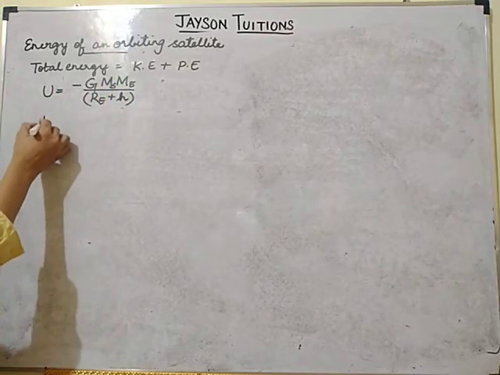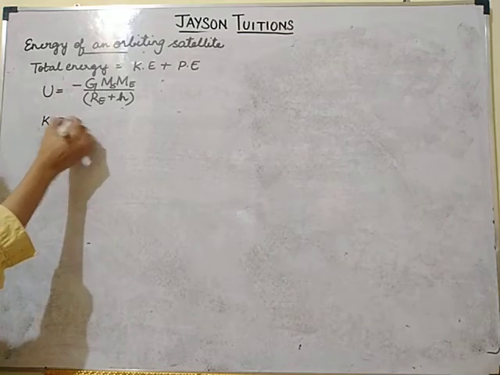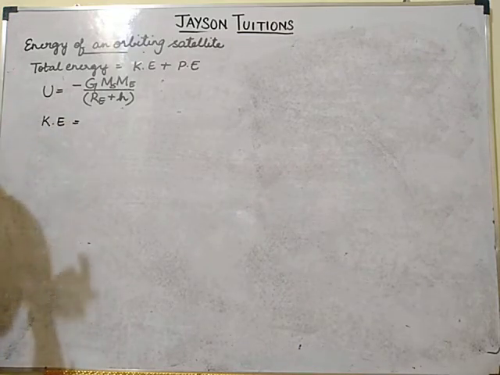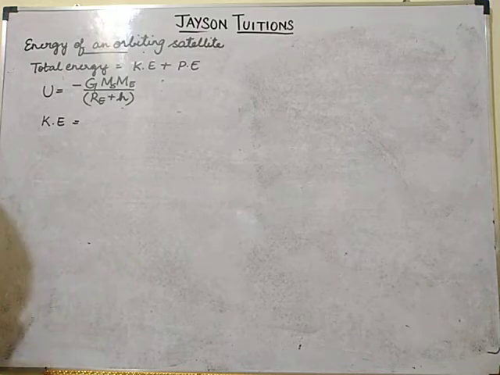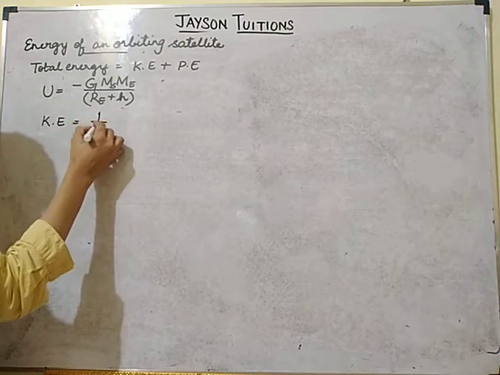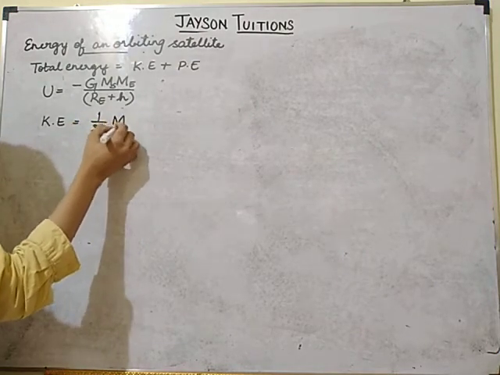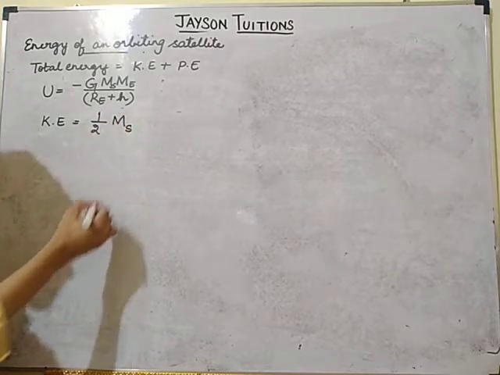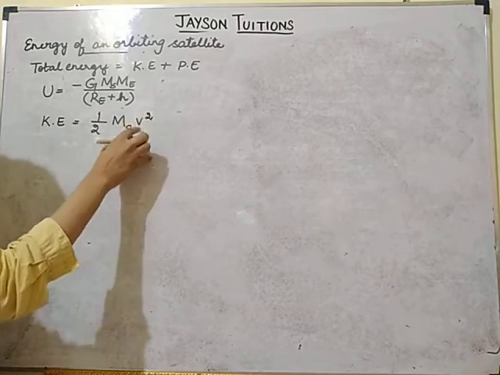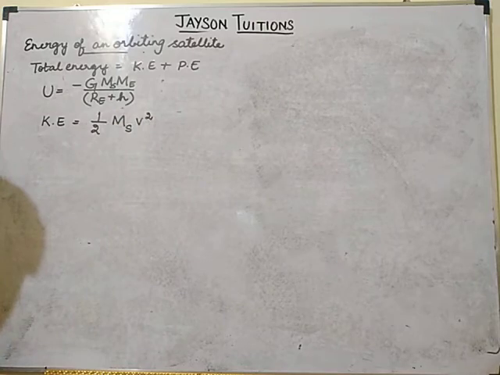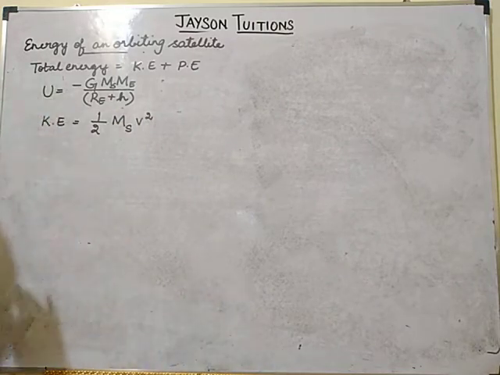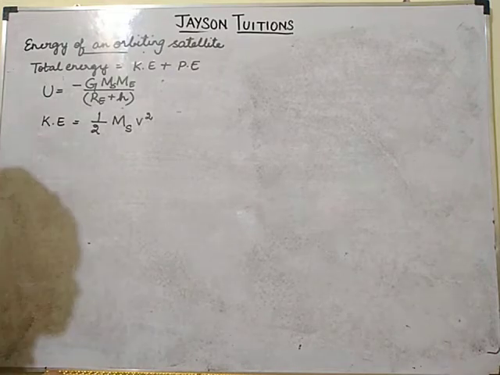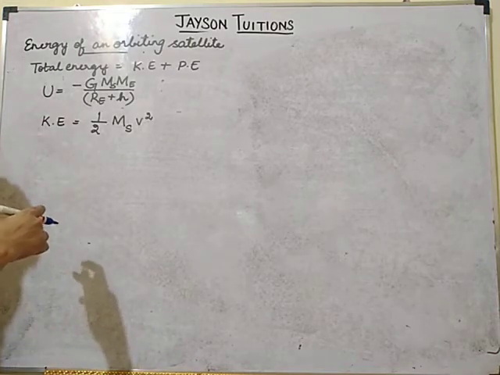Now kinetic energy. Kinetic energy is KE. The kinetic energy formula is half m v square, where m is the mass of the satellite, so half ms v square. The v value we already derived in the previous orbital speed derivation. What was the value of v?